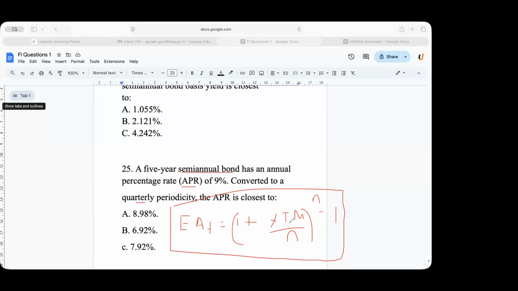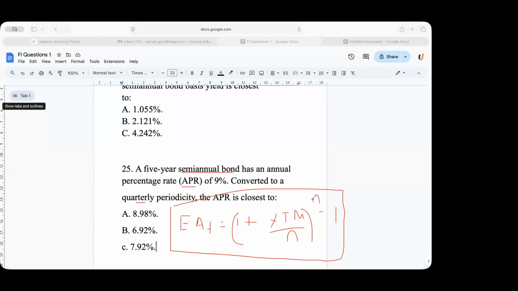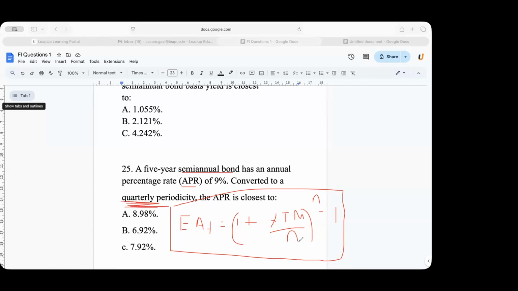Now what do you need to find? YTM. When n is? N will be 10, sir. Here, this is 5 years semi-annual. Oh, quarterly. Okay, so n would be 4. 4. Okay.